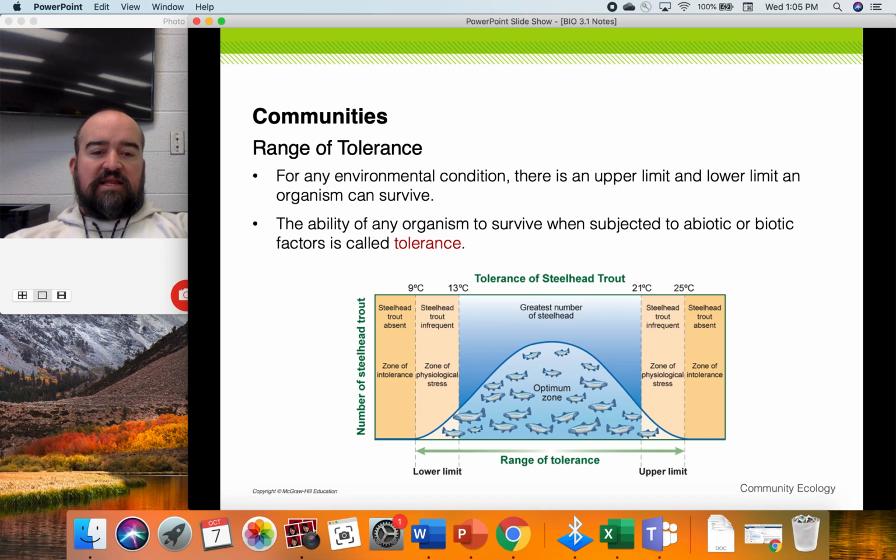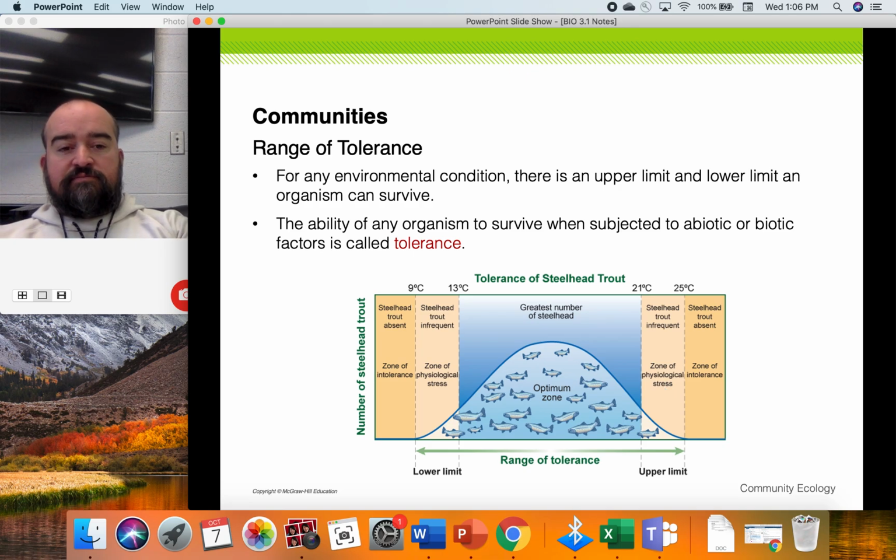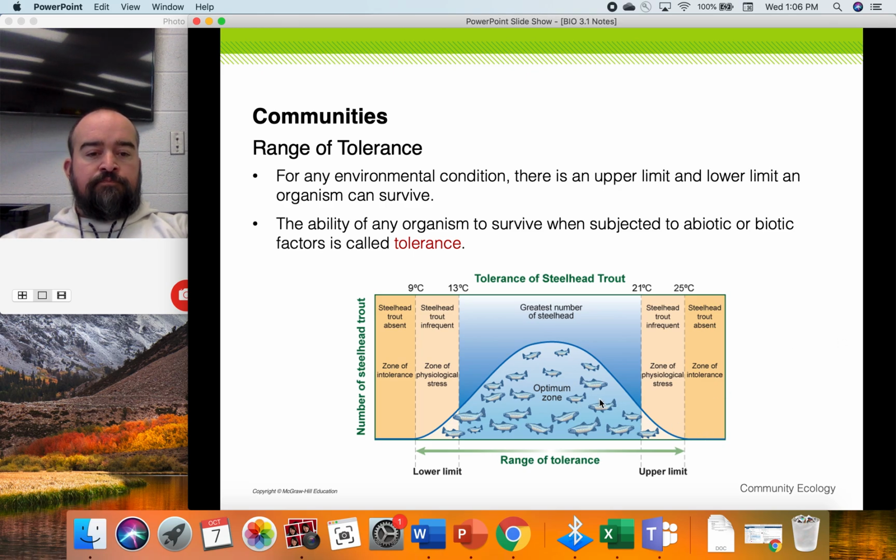And then outside of that range, they can live, but they experience stress. So this here is the zone of physiological stress. That means their body doesn't function as well as it could if the temperature in this case were cooler, and then on this side if the temperature were warmer. So they tolerate it, but they are stressed. Steelhead trout are infrequent there, and in the middle is that optimum zone where they do their best. The ability of any organism to survive when subjected to abiotic or biotic factors is called tolerance.